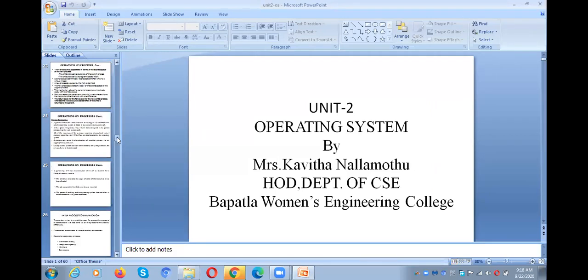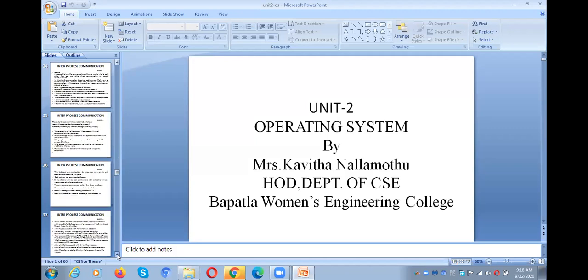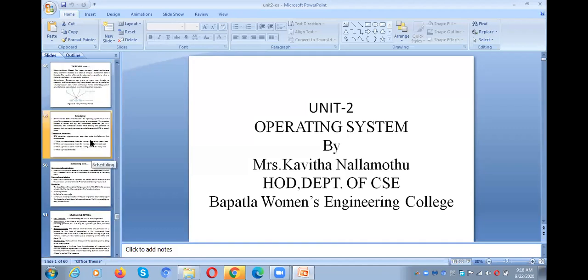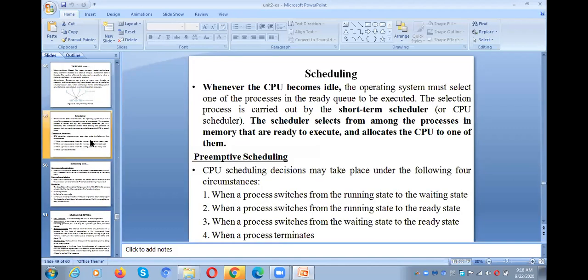And next, which scheduler will schedule the CPU to a process? The short-term scheduler is responsible for allocating the CPU to the processes which are available in the ready queue. Now we are in scheduling. Whenever the CPU becomes idle, the short-term scheduler will automatically select one process in the ready queue and allocate it to the CPU. The process will be assigned the CPU.